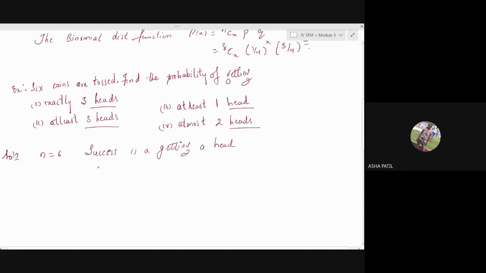Now what is probability of success? P. What is P? It is probability of getting a head. Can you tell me what is probability of getting a head here?